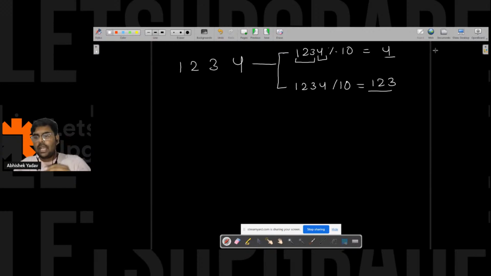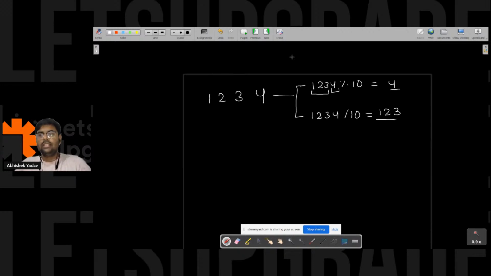So I will maintain a variable sum to store the result, and I will initialize that sum with 0. The moment I got 4, what will I do?